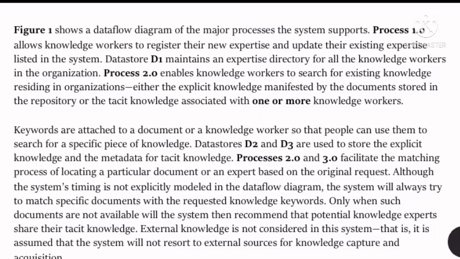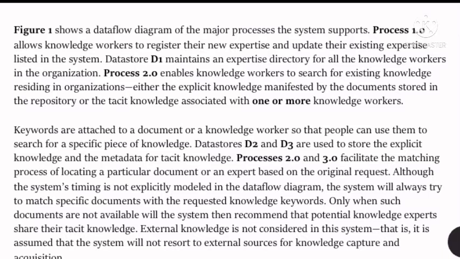Process 2 in figure 1 enables knowledge workers to search for existing knowledge residing in the organization, either the knowledge manifested by documents stored in the repository or the tacit knowledge associated with one or more knowledge workers. Keywords are attached to a document or a knowledge worker so that people can use them to search for a specific piece of knowledge.